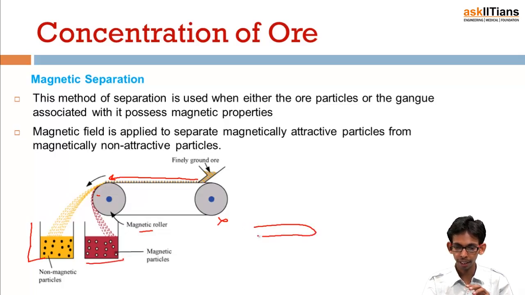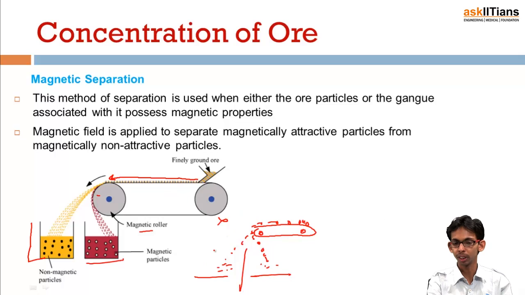If I draw it again, it would be like this. I put the ore particles here, these ore particles reach here, and the magnetic component falls near the roller while the non-magnetic component falls away. So in this way we have two different lumps, one magnetic, another non-magnetic. This is the way they are separated. A magnetic field is applied to separate magnetically attractive particles from magnetically non-attractive particles.